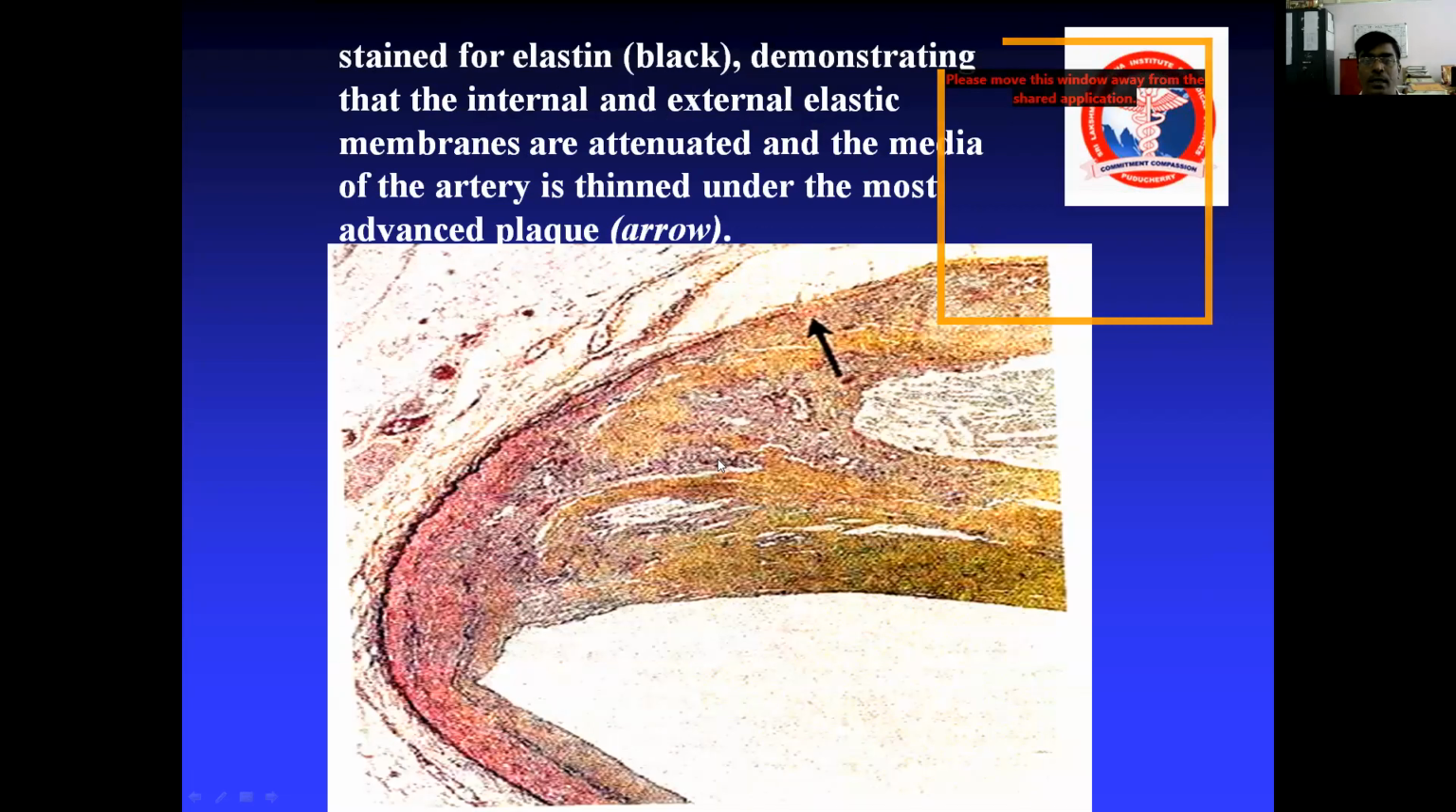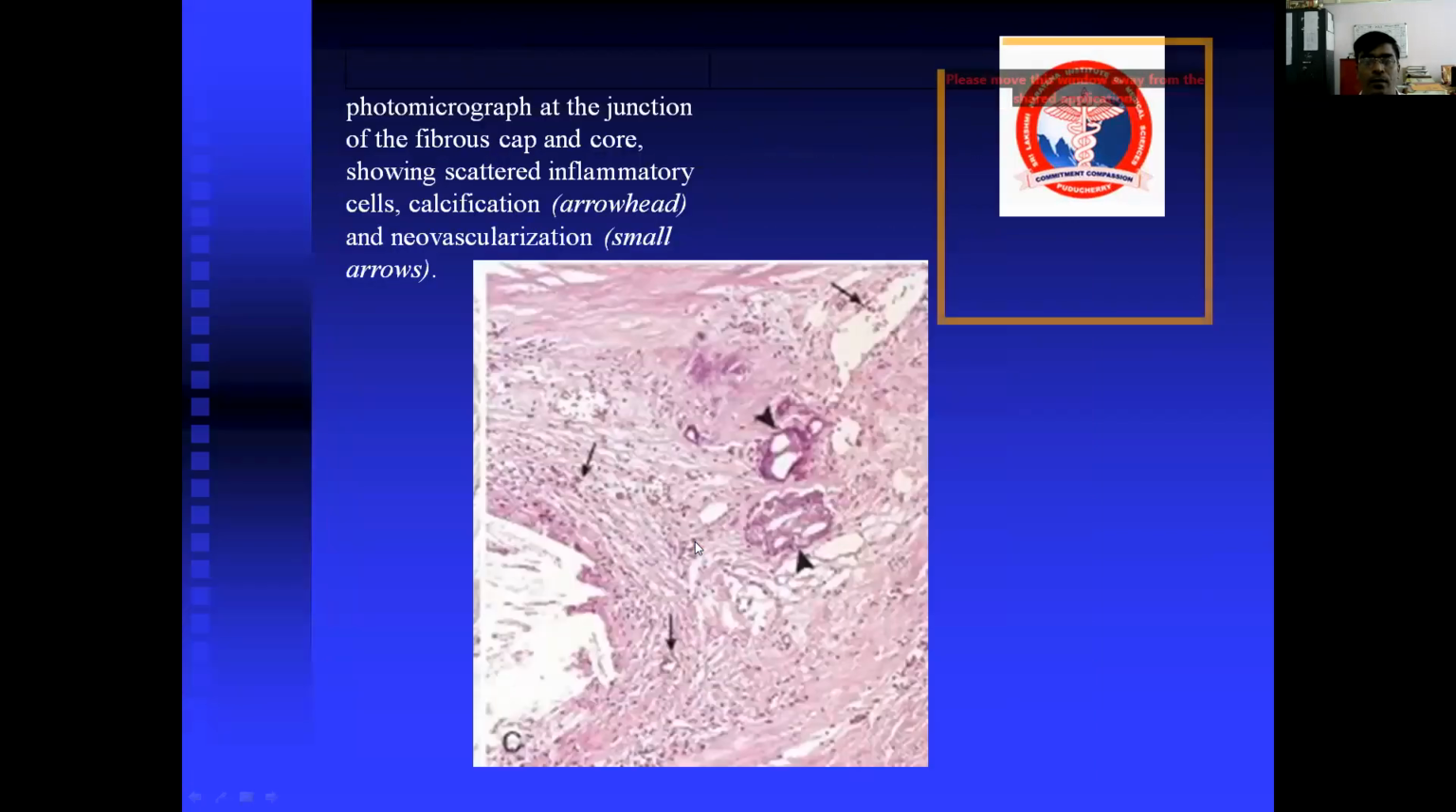This is a special elastin stain, demonstrating that the internal and external elastic laminae are attenuated and the media is thinned under the most advanced plaque. This is a photograph at the junction of the fibrous cap and the core, showing scattered inflammatory cells, calcifications, and neovascularization. These are plenty of inflammatory cells and neovascularization.